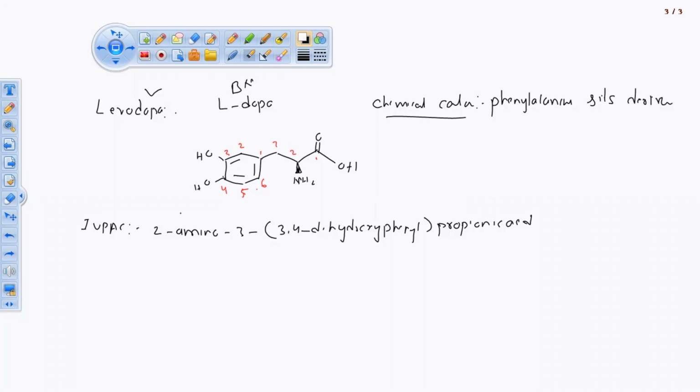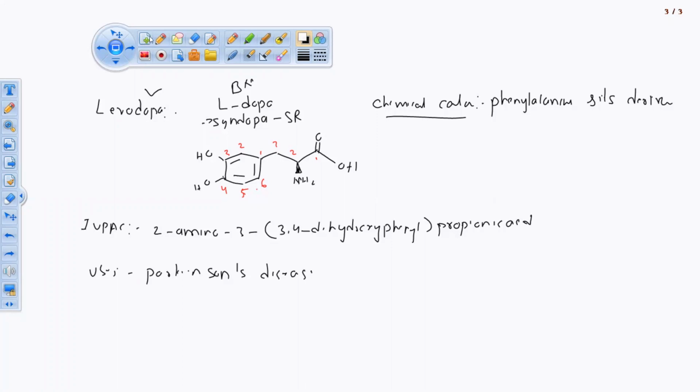Uses of this drug, levodopa, L-dopa, and another brand name for this drug is Syndopa, Syndopa SR. Uses, of course, it is used in the treatment of Parkinson's disease. So you can write anti-Parkinsonism. So this is about the second drug.